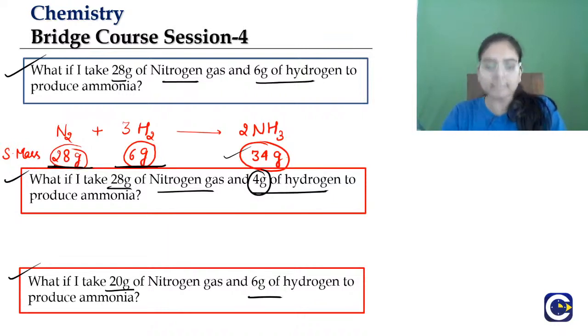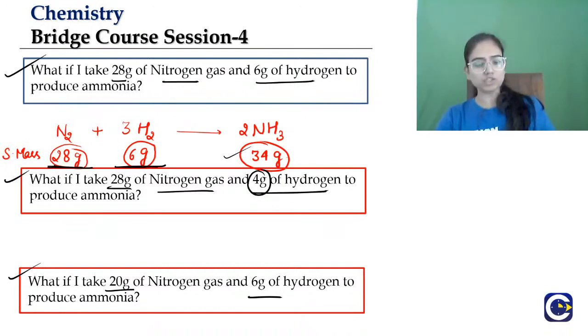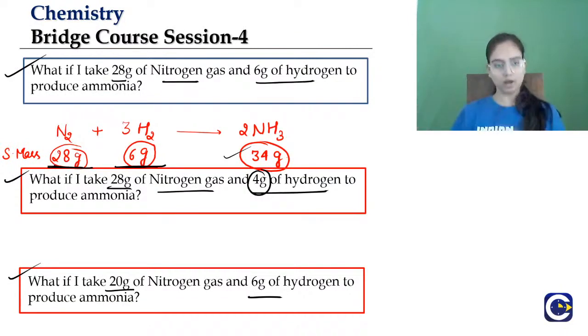So, in this session, you will understand how much amount of a reactant is basically required for the product formation. Now you see, for a reaction to occur, you need a minimum amount of reactants at least.